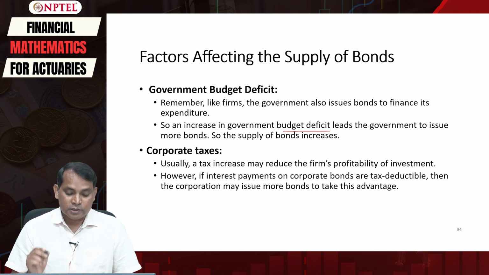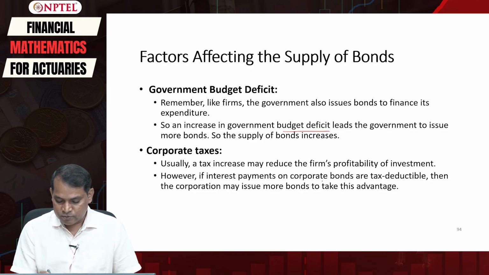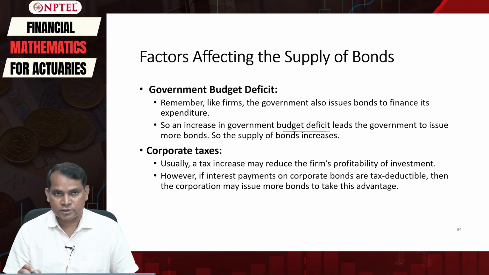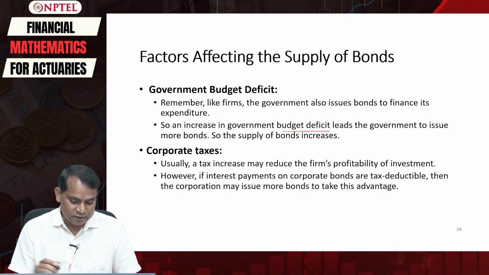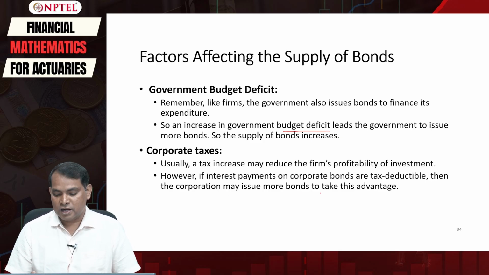However, if the interest payments on the corporate bonds are tax deductible, we call it the tax shield. If that happens, then the corporation may issue more bonds to take this advantage.